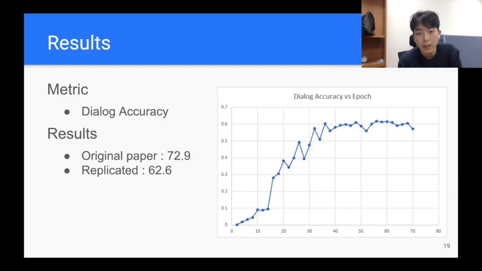Okay, training result. The following figure shows dialog accuracy over the epoch. We got about 62% of dialog accuracy. However, we found 73% accuracy in the paper. This is because the author didn't suggest the best hyperparameters of this model, and we are still figuring them out. We expect we will find them in the end.